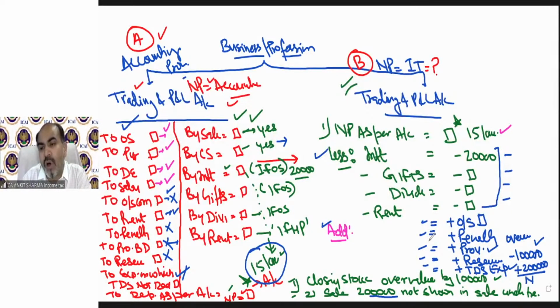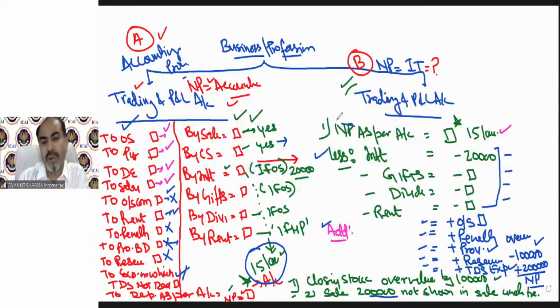So after all these plus minus, what will we get? The correct net profit as per income tax. And that is going to be my answer. Understood? What we need to do? The trading and profit and loss account as per accounting provision will be given in the question.